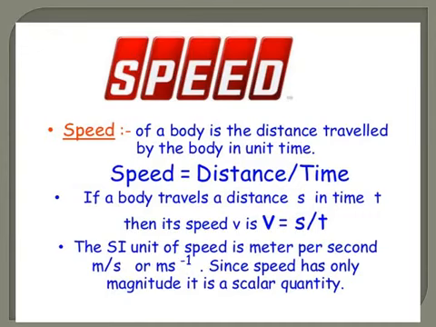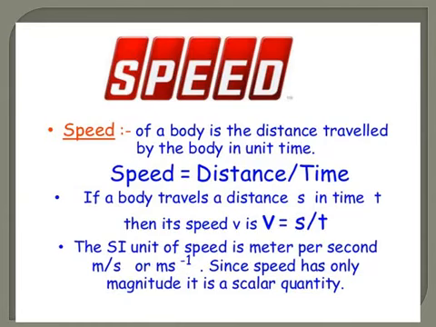So if we represent like this, then it is unit time. So the formula goes according to the definition: speed is equal to distance divided by time.